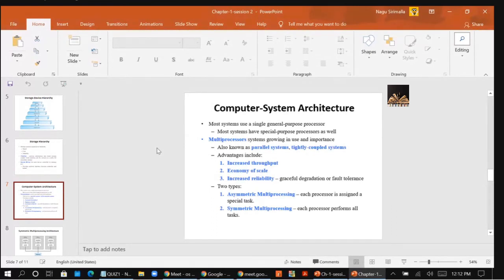All single processor systems also have other special purpose processors, which we can call microprocessors. They come in the form of device specific processors such as disk processor, keyboard and graphic controller and I/O processors. You are following me, right?